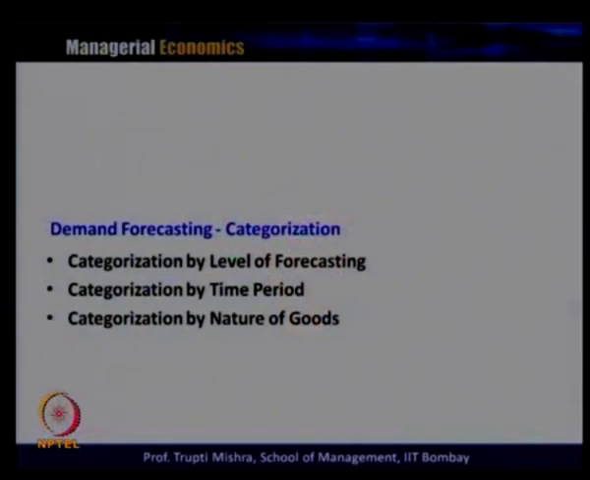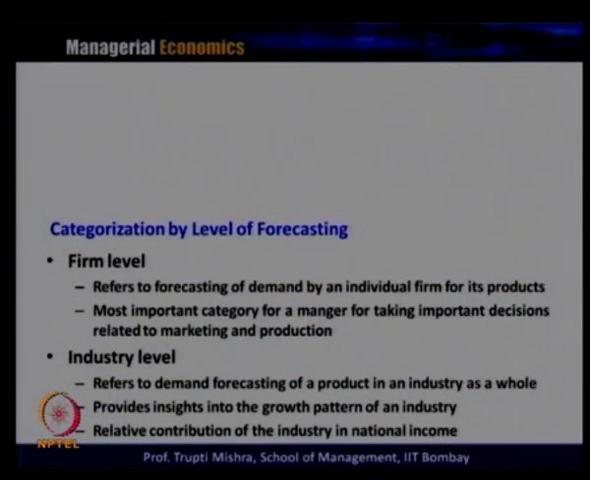Now, demand forecasting is categorized on the basis of level of forecasting, on the basis of the time period, and on the basis of the nature of goods. If the categorization is on the basis of the level of forecasting, what are the different levels? One is firm level and the second is industry level.